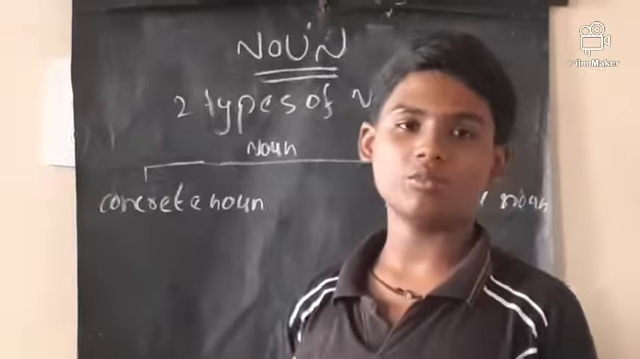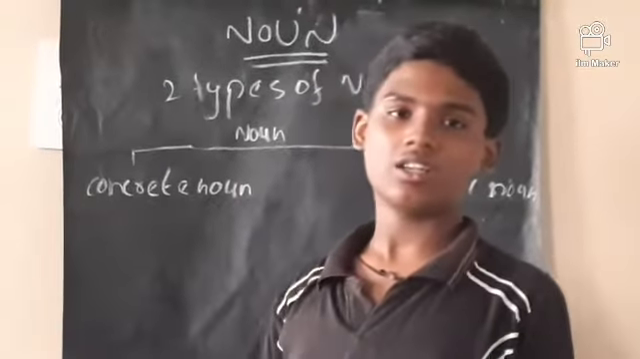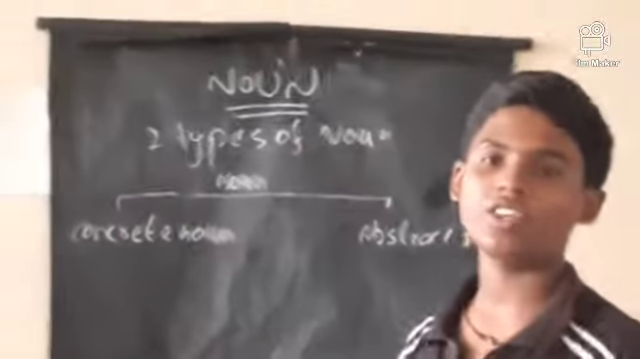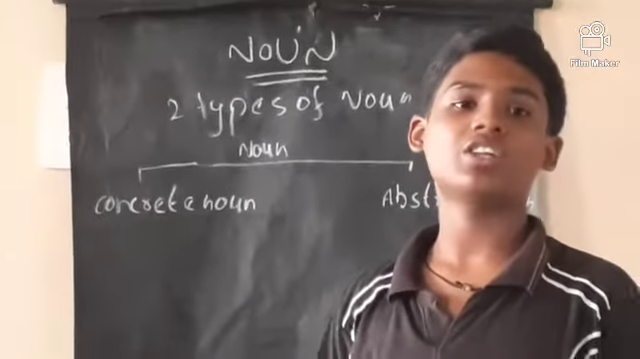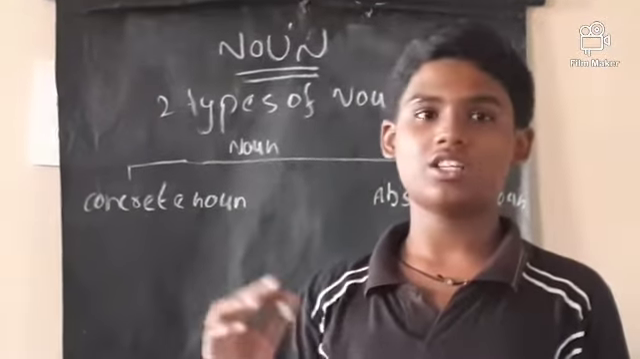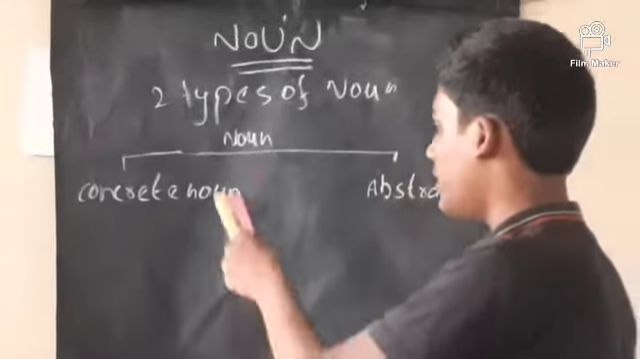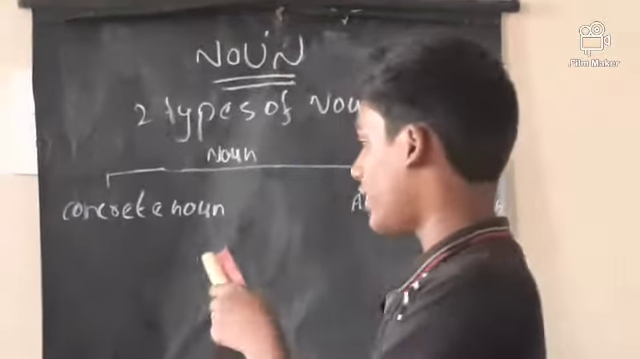A concrete noun is nothing but that which we can see with our naked eyes. What we can see with our eyes is called a concrete noun. An abstract noun is that which we cannot see with our eyes. We can feel it. So happiness we can feel inside only, we cannot see it outside with our eyes. In this concrete noun also there are four types. Now let us see.